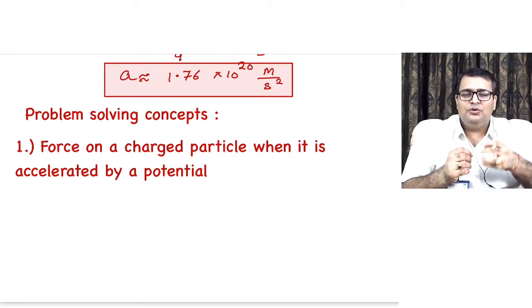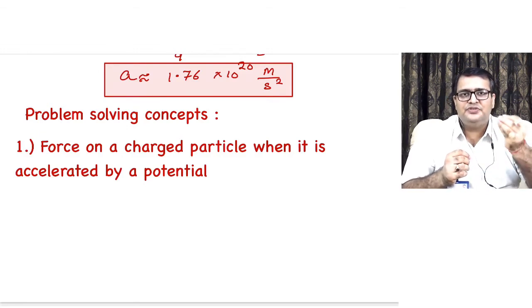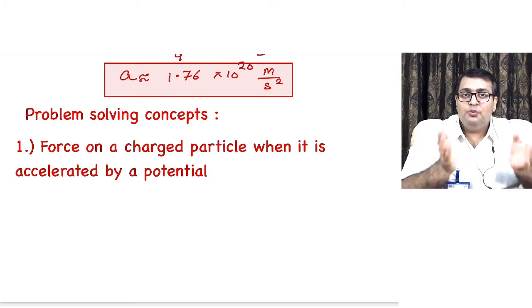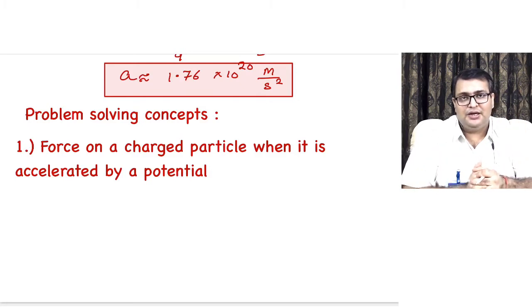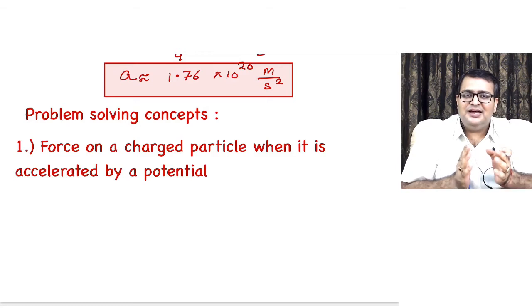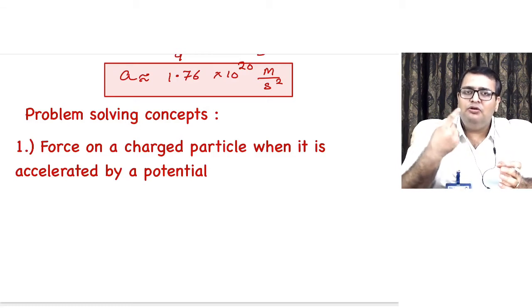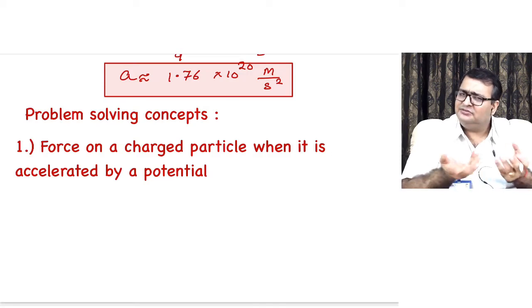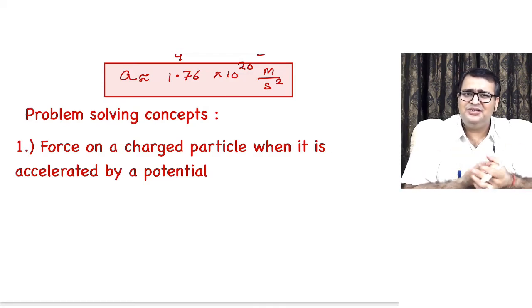They will say that a charged particle of charge q was accelerated by a potential difference V, or the charged particle had this much energy. Find the force when it enters the region of magnetic field. Which means you have to add one more layer of effort, which is to calculate the velocity to get your answer. That is what they're looking for.